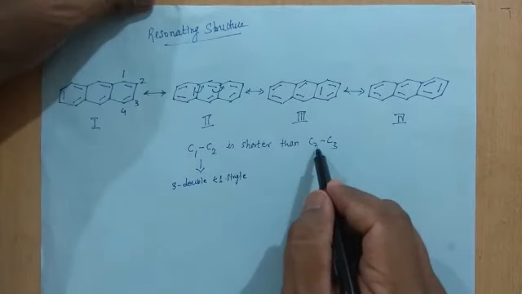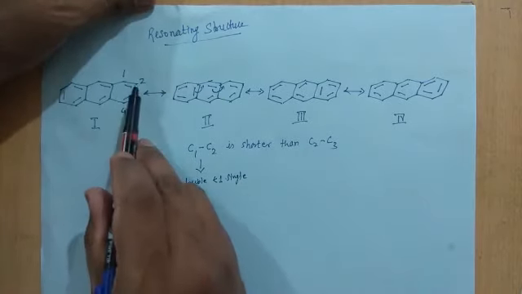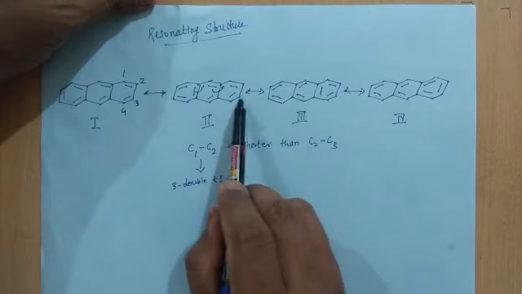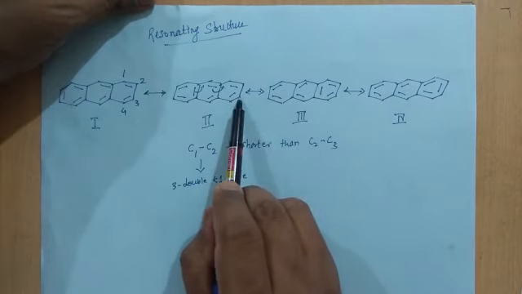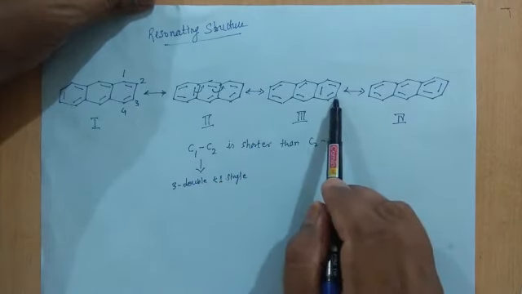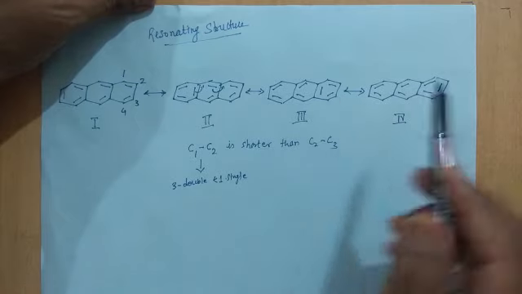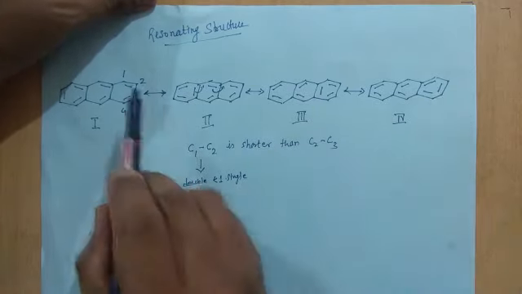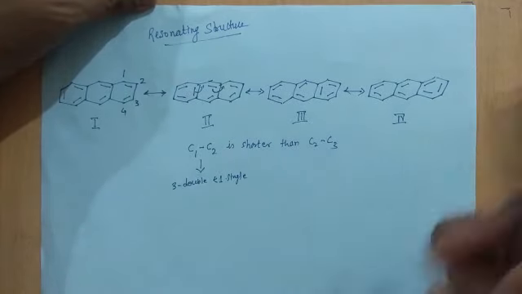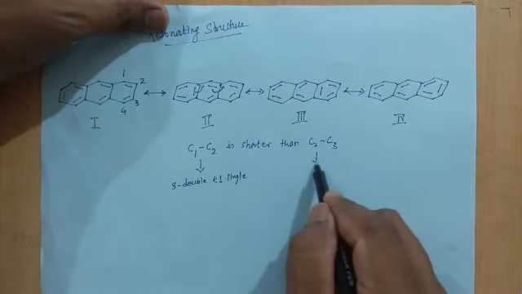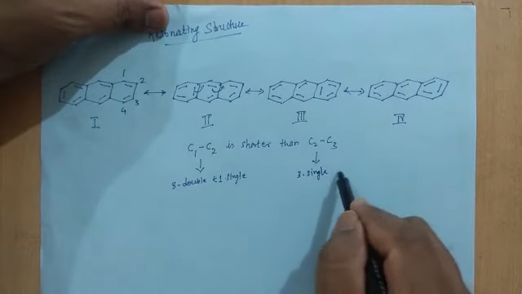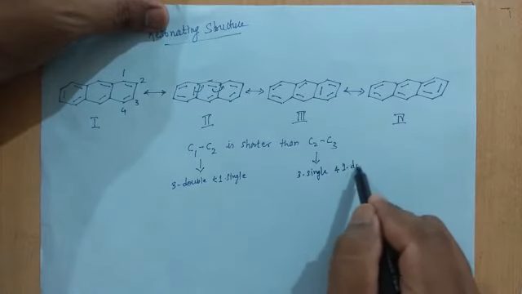whereas C2-C3, the bond between this carbon and this carbon, in the first resonating structure it is a single bond, in the second resonating structure also a single bond, in the third also a single bond, and in the fourth resonating structure it is a double bond. So this C2-C3 bond is a combination of 3 single bonds and 1 double bond.